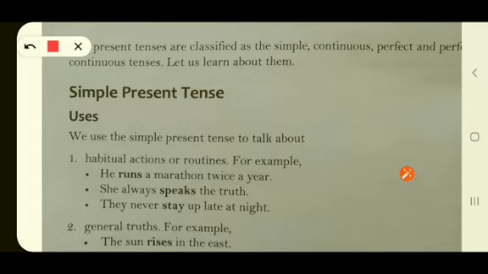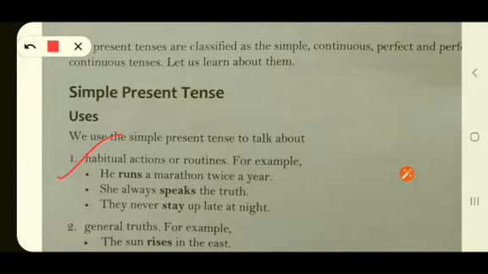Now, where in English can we use the simple present tense? We use the simple present tense to talk about a habitual action or a routine that we follow.